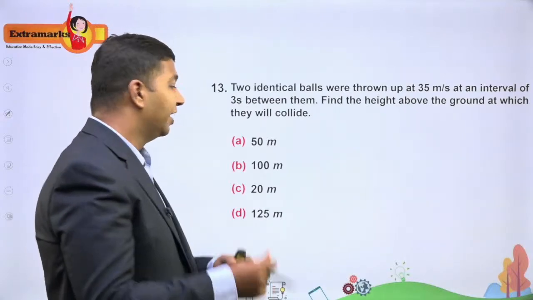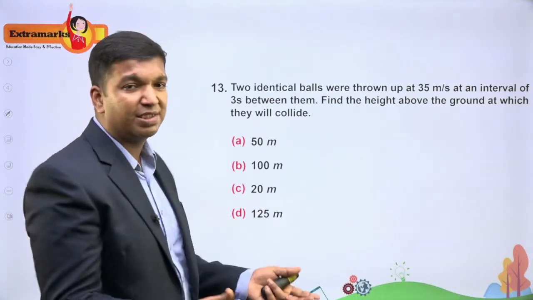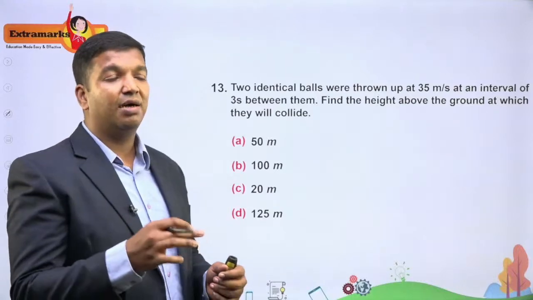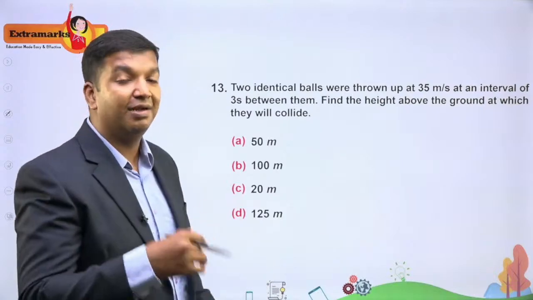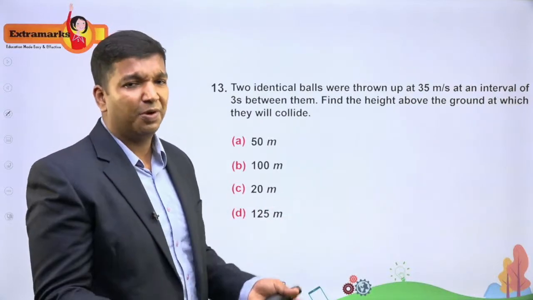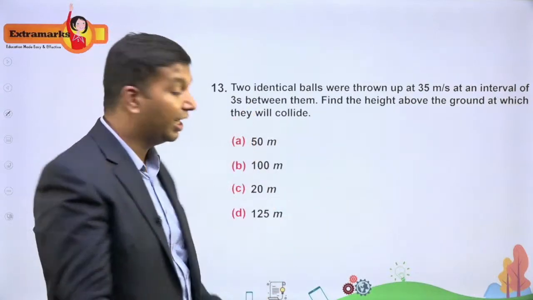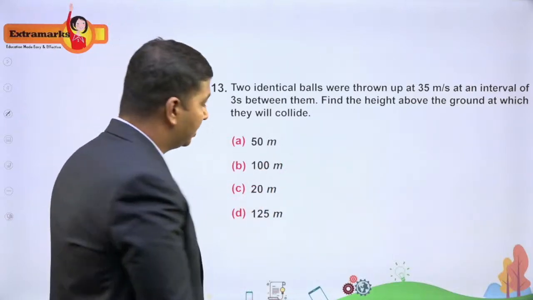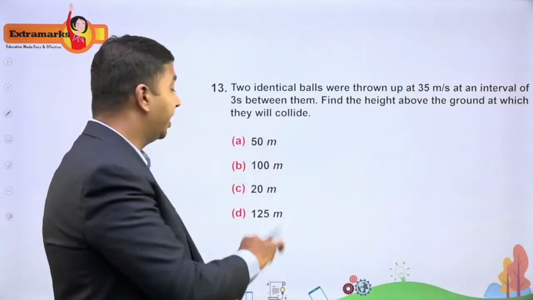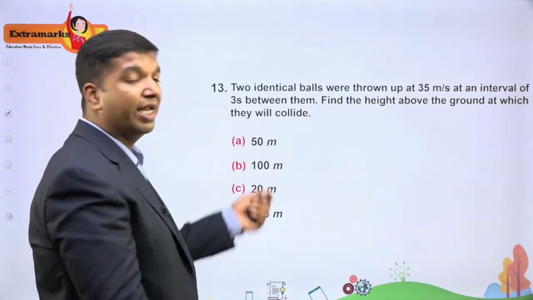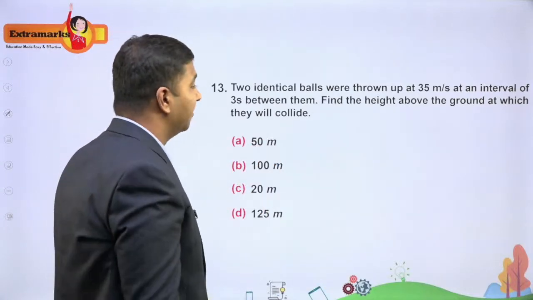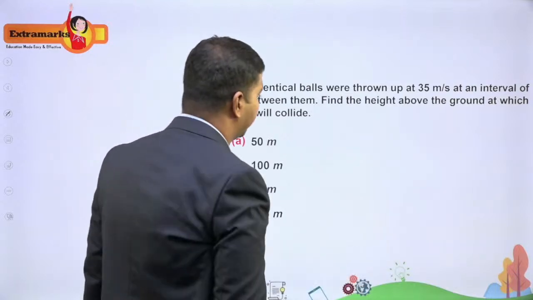So interesting question. You can do it in 2 ways as far as I know. You can take the relative velocity concept, relative motion concept. Then you can take the usual approach, considering both the balls separately, and solve the question by considering the options here. Substitute option A, option B, see which of them verifies. So it takes a long time. So let us see the short approach here.